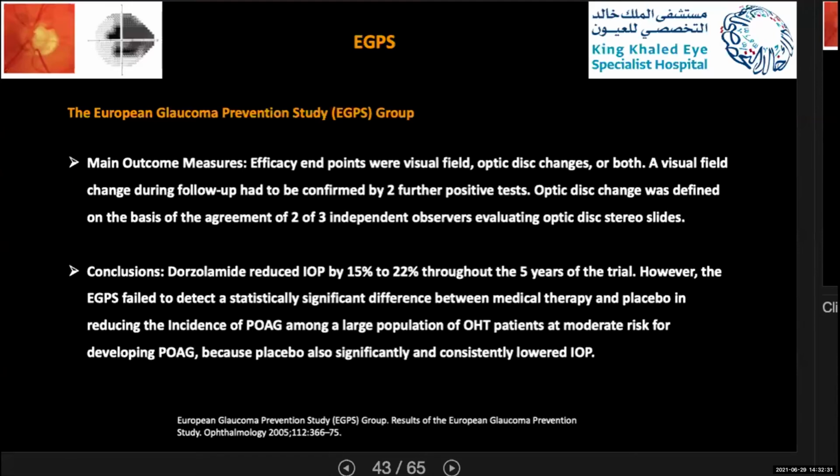However, the study failed to detect a statistically significant difference between medical therapy and placebo in reducing the incidence of primary open-angle glaucoma among a large population of ocular hypertension patients at moderate risk for developing primary open-angle glaucoma. This was because placebo also significantly and constantly lowered the intraocular pressure.